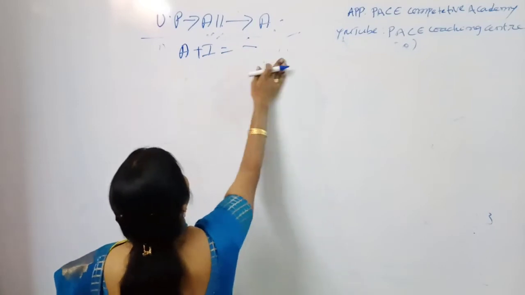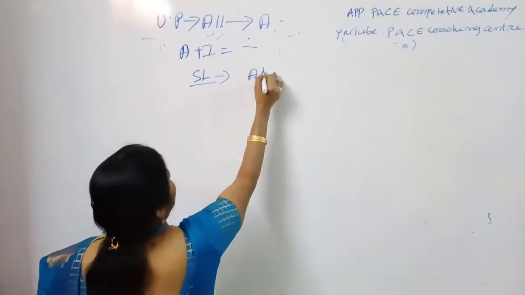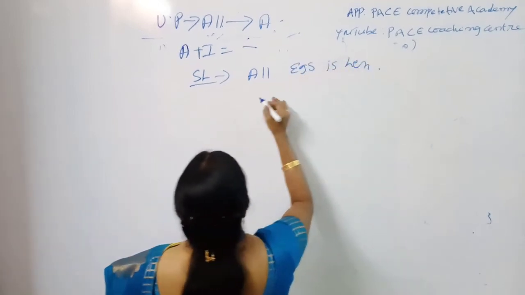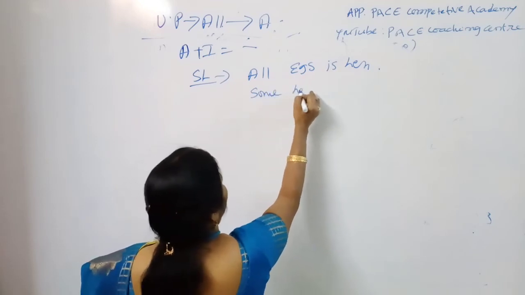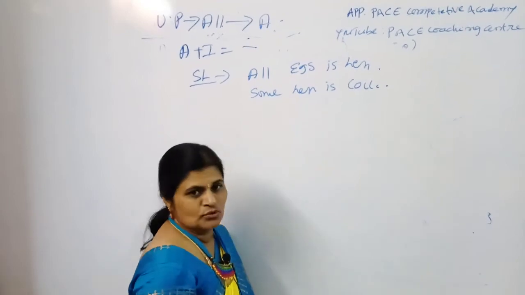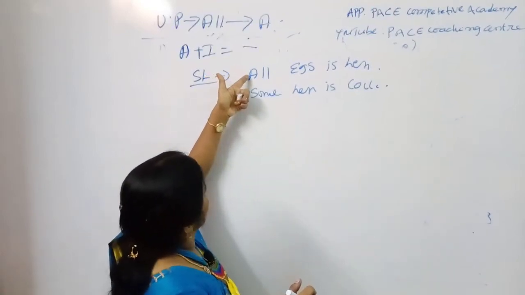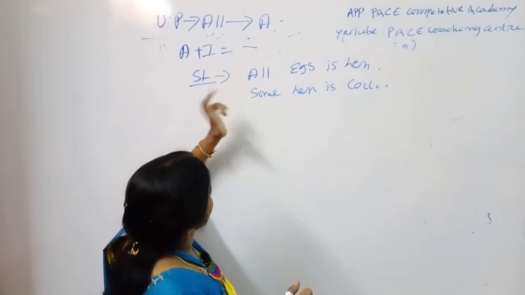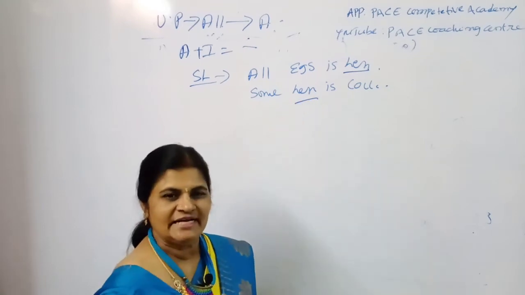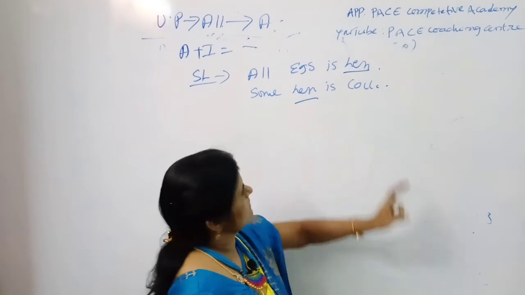Okay, so A plus I, no conclusion, means coming to the statements: all egg is hen and some hen is cock, like this. So what are the things we must remember? The nature of the statement: this is universal positive, this is particular positive. And next one, the common word. The common word in both cases is hen, and the position is the predicate as well as the subject.